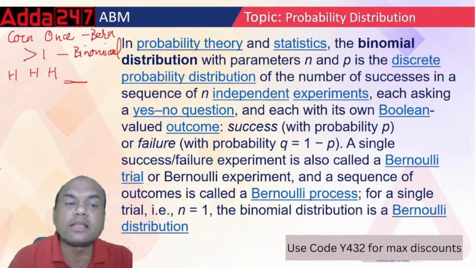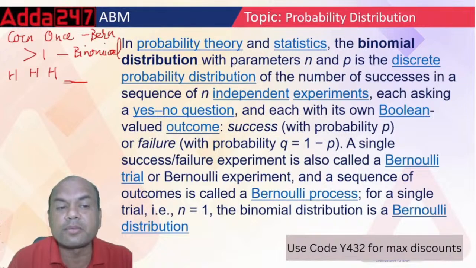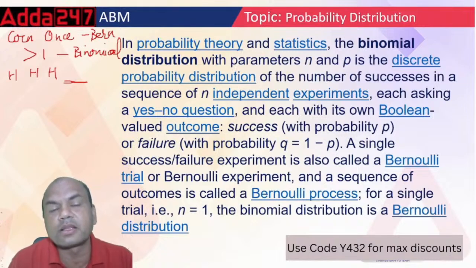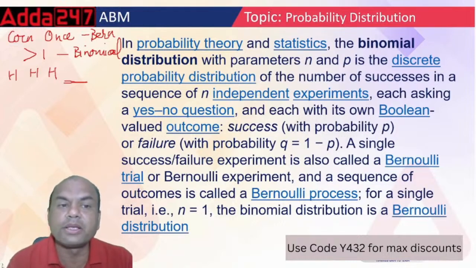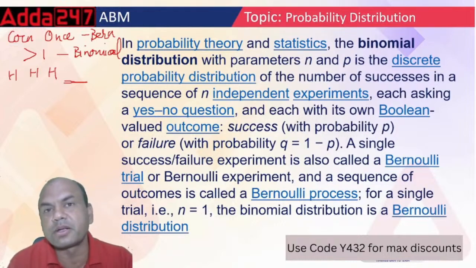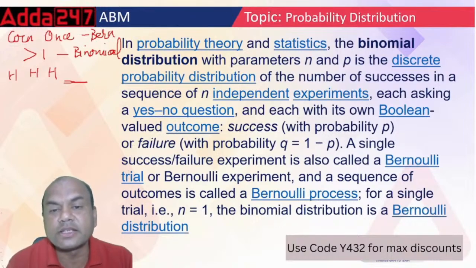Because each trial is independent. Suppose I get 2 times head, I can't guarantee that the third time I'll get a head, or the fourth time, or the fifth time. So that's why binomial means each time it's a Bernoulli experiment, and each trial is independent.